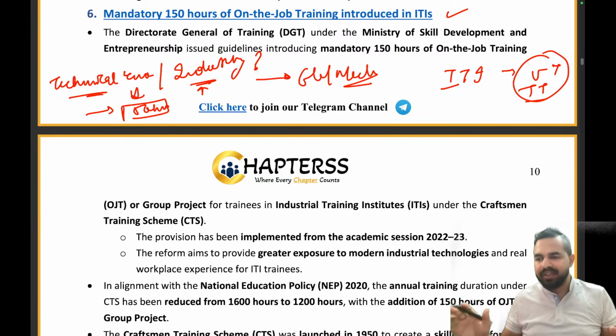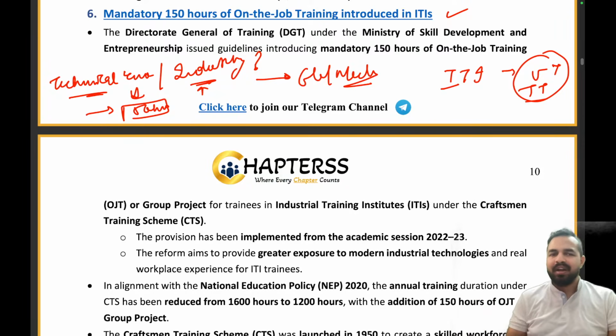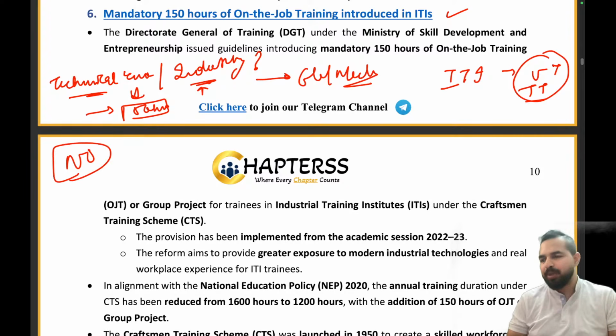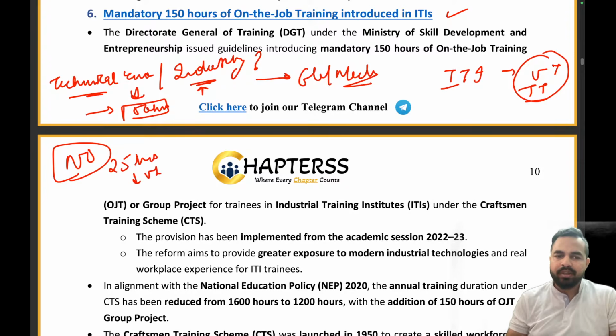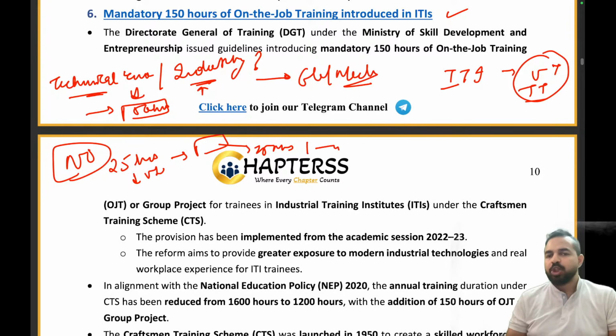Please tell me an answer, yes or no. I can see most of the people are saying no, that the person will not be a good player. But if there is a person to whom I have given 25 hours of video lectures on cricket, and I have allowed him to play 25 matches of 1 hour each, who will be the better player now? Player number 1 or player number 2? Everybody is saying player number 2.